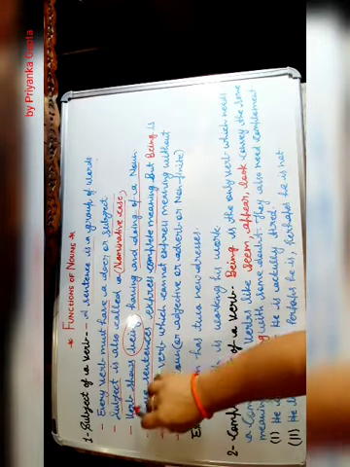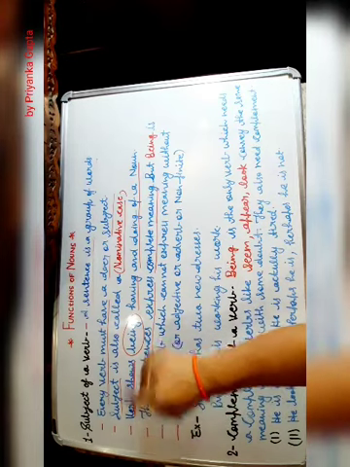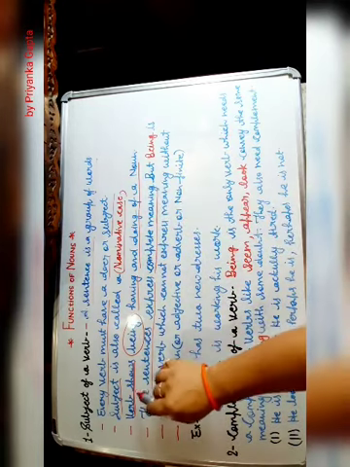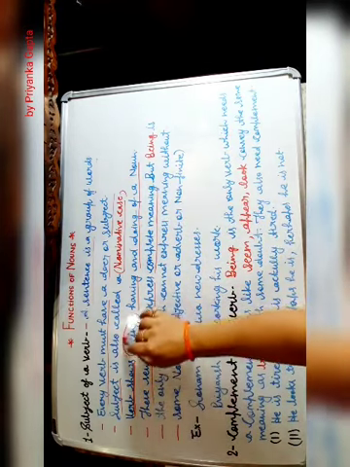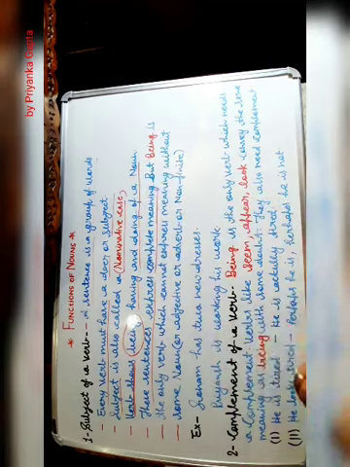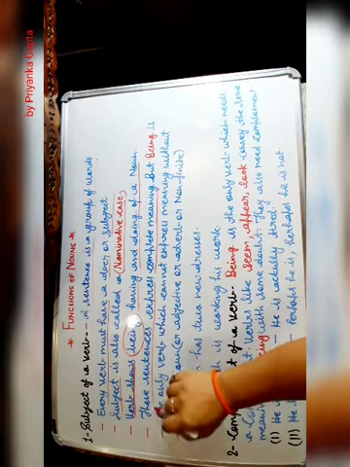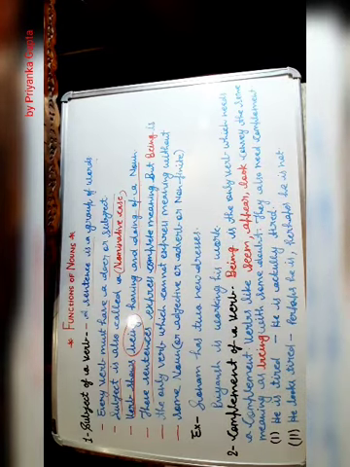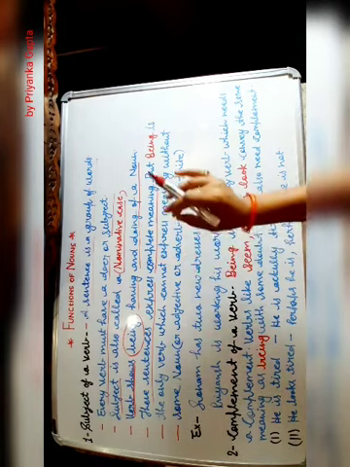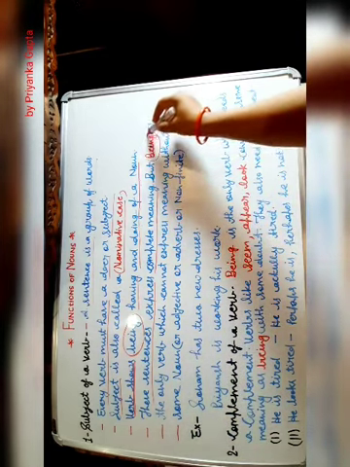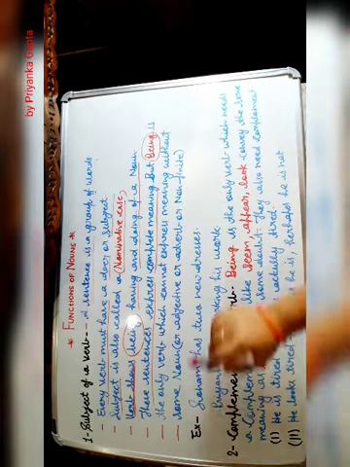In the next point, we are seeing here that a verb shows being, having and doing of a noun. A verb always shows being something, having something, and doing something of a noun. Clear? Next, these sentences express complete meaning. Which sentences have a verb and subject? They will express complete meaning. But your being verb is what?